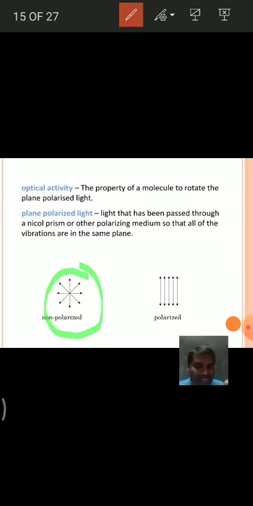That means the vibrations are in only one plane, like this. That is said to be polarized light. A non-polarized light is converted into polarized light by means of a Nicol prism or any other polarizing medium. When ordinary light is passed through the Nicol prism, it is converted into plane polarized light. Plane polarized light means it vibrates only in one direction.